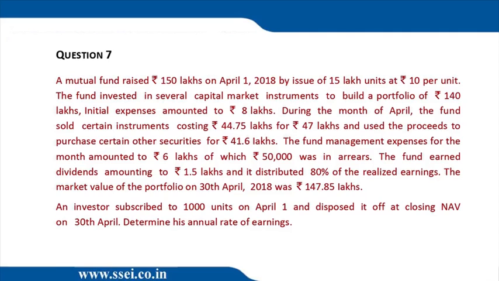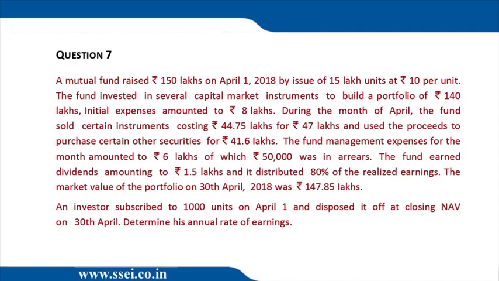The fund earned dividend of 1.5 lakh, plus 1.5 lakh. So we are now getting 3.4 lakh as the cash balance. And it distributed 80% of the realized earnings. Now what is the realized earnings? Okay, we have got 3.4 lakh over there. Now let's find out the realized earnings.